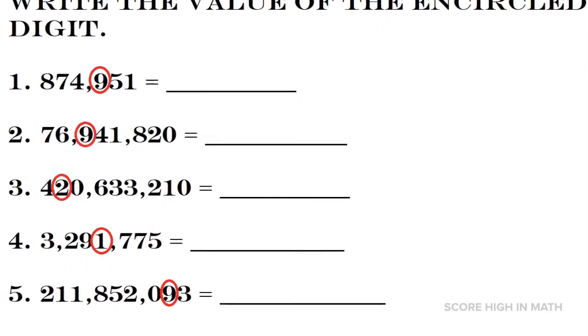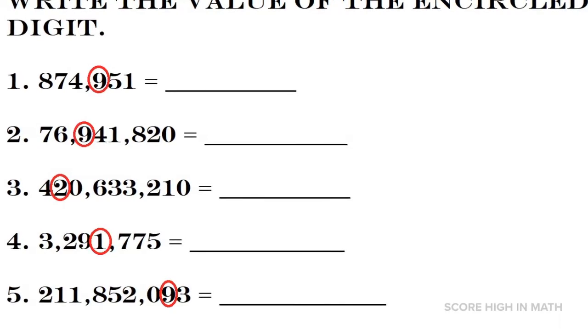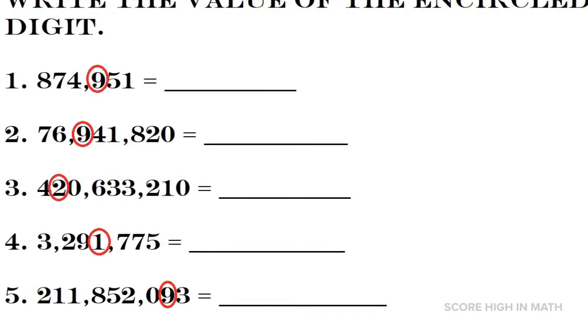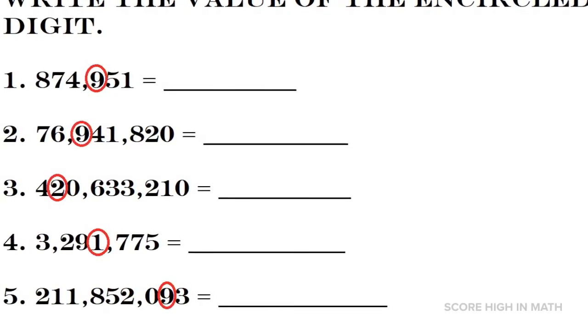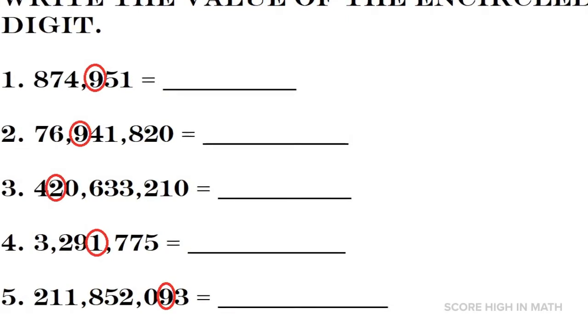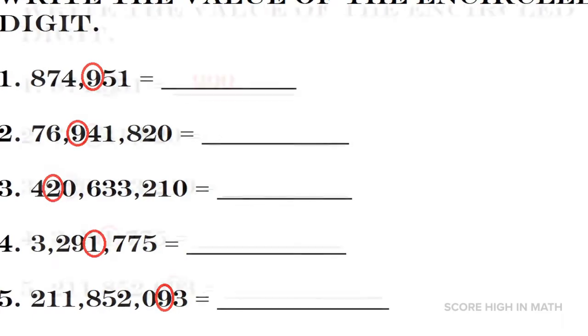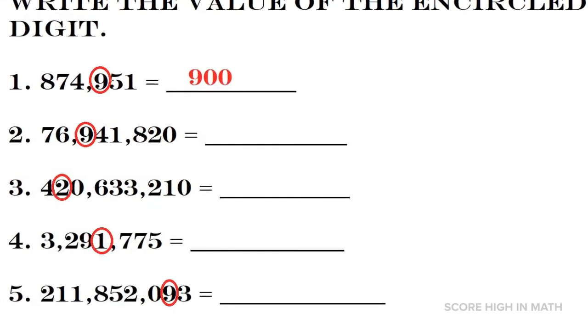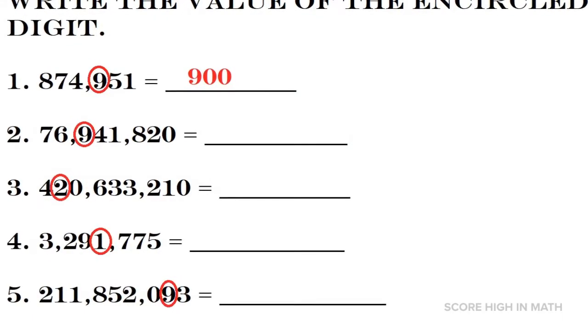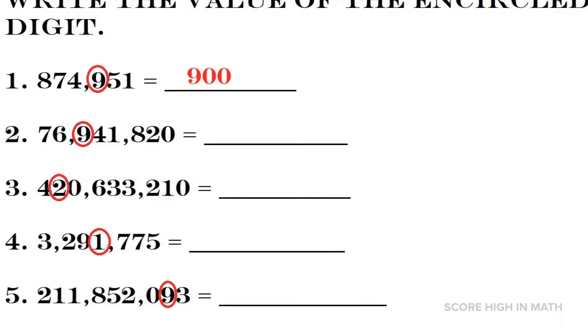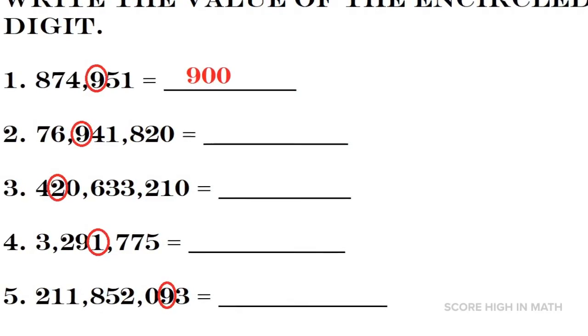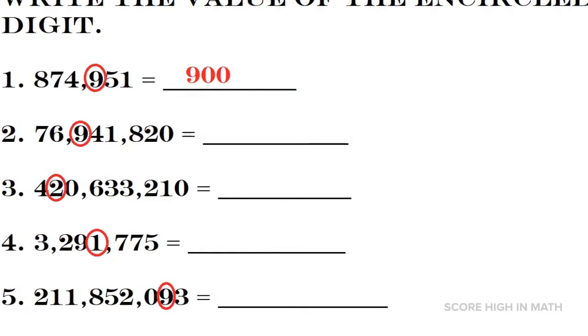Let us work on this example so that you're going to understand it well. Write the value of the encircled digit. On number 1, 9 is encircled. What is the value of this? How many numbers are there after 9? There are 2 numbers. Just replace it with 0. So the value of 9 on number 1 is 900.